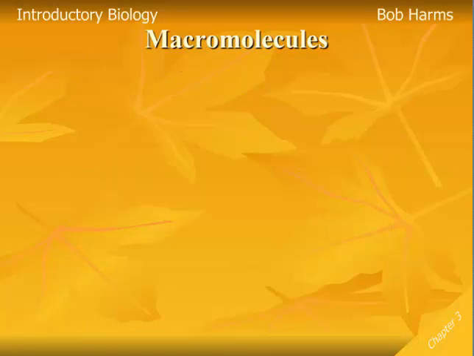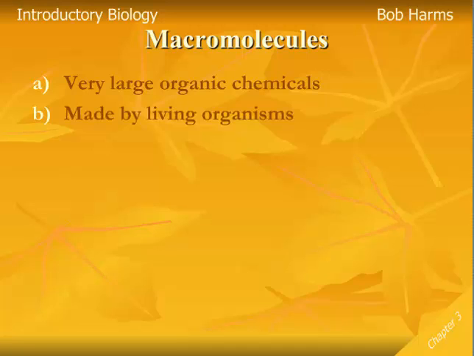As we take a broad look at organic chemistry, one of the things that we'll see is there's a wide variety of chemicals, from simple chemicals like methane or butane with just a couple carbons in it, to very, very complex chemicals like gasoline or kerosene. One particular type of organic chemical or category would be macromolecules. Macromolecules are some of the largest of all the organic chemicals, and so they're extremely large. They contain many, many carbons, usually in very, very long chains, or occasionally they may be in ring structure. Macromolecules are chemicals that are certainly made by living organisms. And so as we think of chemicals that your cells are constantly producing, most of those chemicals would fall into the category of the macromolecules.